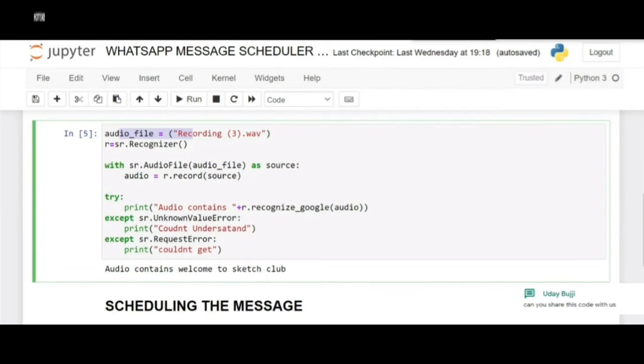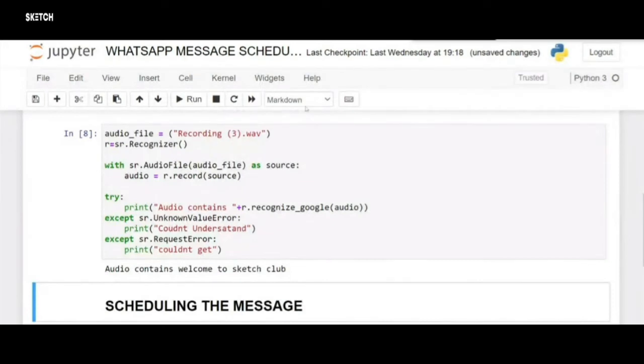If the speech is recognized, it will be printed automatically. Sometimes even the Google Assistant won't be able to recognize your voice, right? Like your speech, and it might misinterpret your sentences. So in that case, I am not printing the misinterpreted sentences, but I'm just giving it as couldn't understand. And this is the request error, where whatever language you're speaking is not available in the Google speech recognition module. So I'm running it.